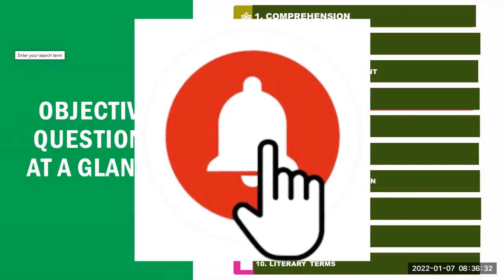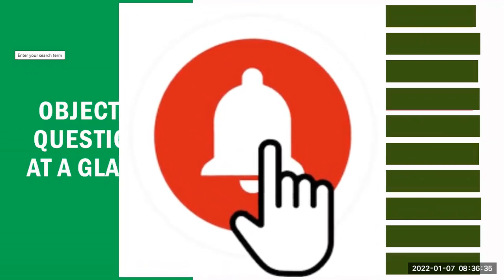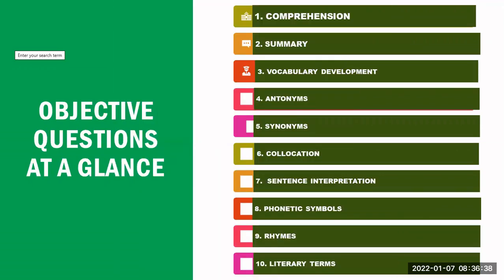You need to understand that we have been going through these past questions and we have been able to cover various topics under the objective questions. For example, we have answered questions on comprehension, summary, vocabulary development, antonyms, synonyms, collocation, sentence interpretation, phonetic symbols, that's talking about English speech sounds, such as vowel and consonant sounds. We have also solved questions on rhymes, on literary terms, talking about literature questions, and so on and so forth.